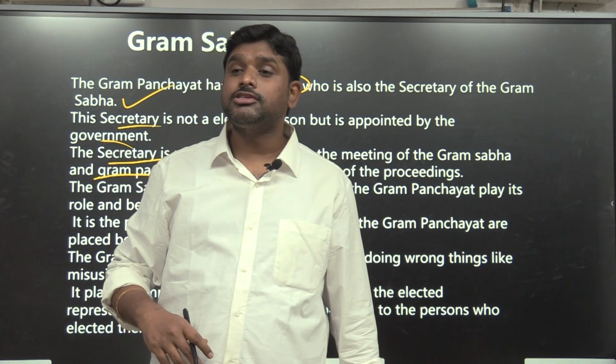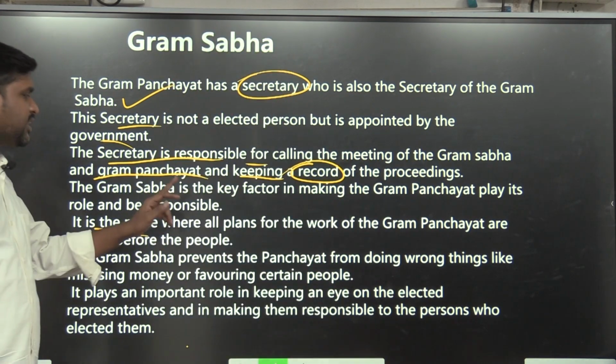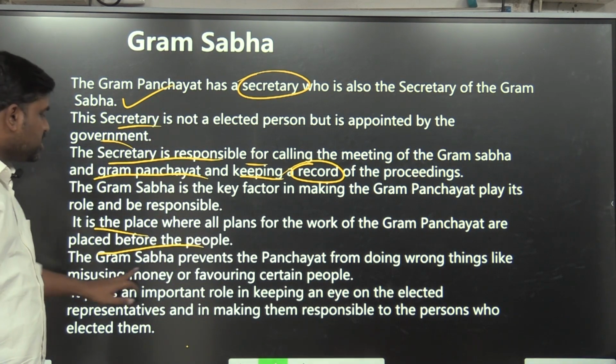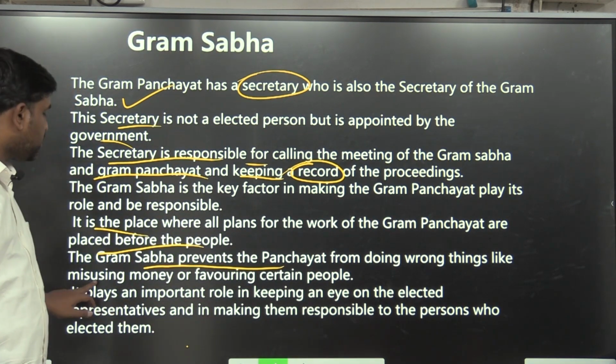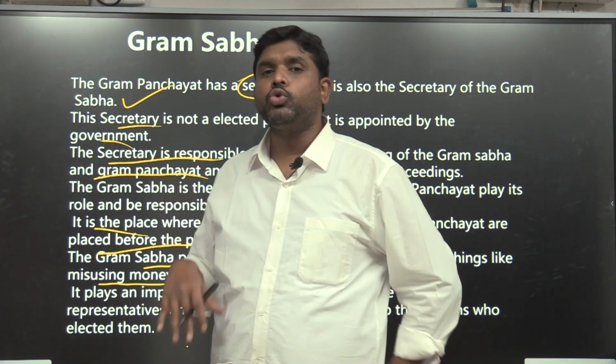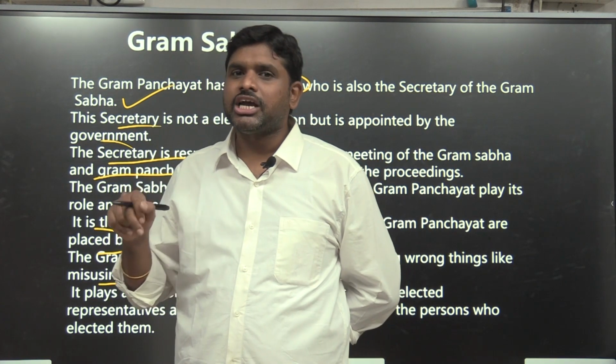Who will be making the records? The Panchayat secretary. The Gram Sabha is a platform where all plans for the works of the Gram Panchayat are placed before the people. The Gram Sabha prevents the Panchayat from doing wrong things like misusing money or favoring certain people. For example, now they got 5 lakh rupees. Who got it? The Gram Panchayat got it.